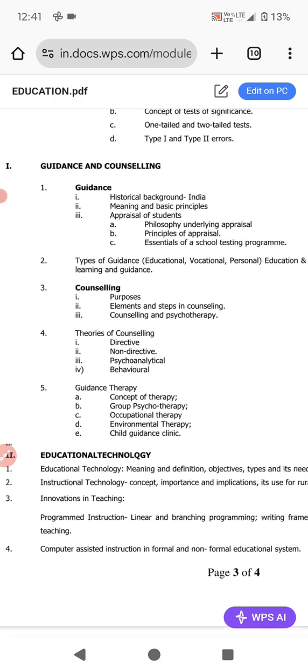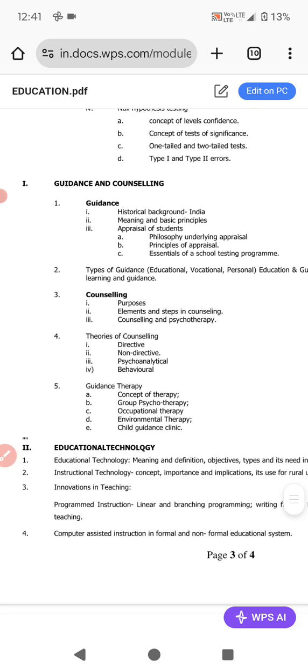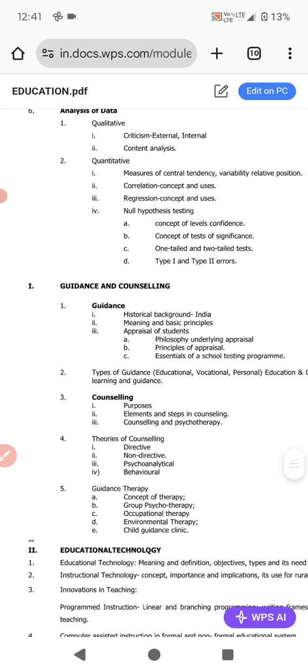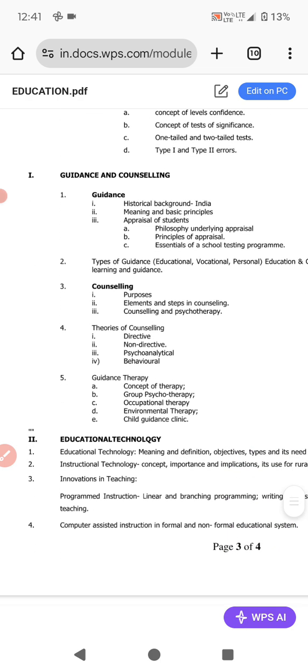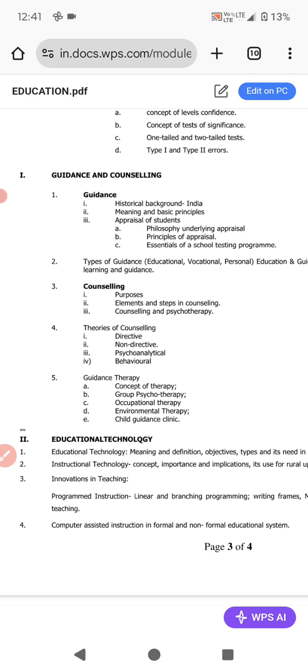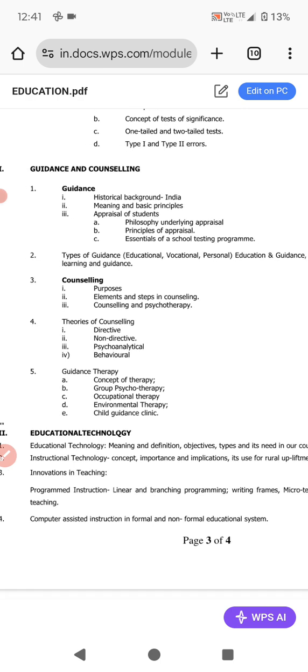in stats also. Come to guidance and counseling. They have changed these; these are the additional subjects along with our core subject. Very first they have given guidance and counseling. Under guidance we have to go through the historical background in India, meaning and basic principles, appraisal of students, like philosophy underlying appraisal, principles of appraisal, essentials of school testing program.